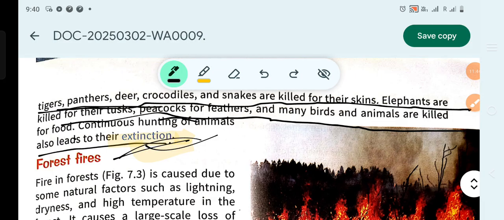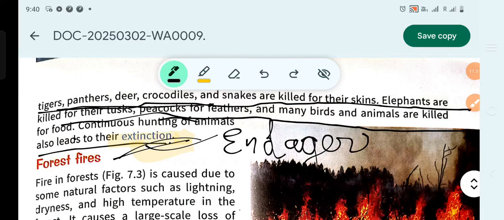Tigers, panthers, and deer are in these times known as endangered animals. You know why they are known as endangered animals? Because humans have become so greedy in their own benefits and beliefs that they never cared even about the animals. What would they do if their families got killed? Animals also feel pain like human beings, but humans now don't care.